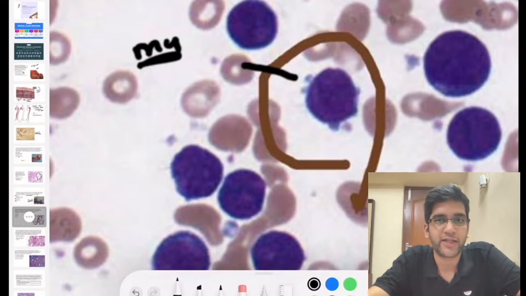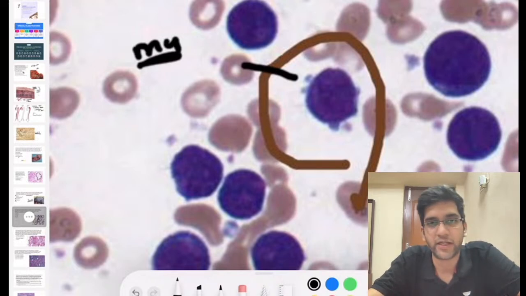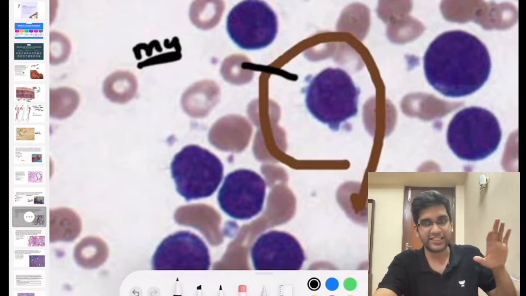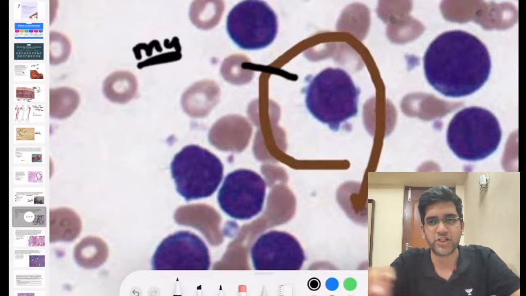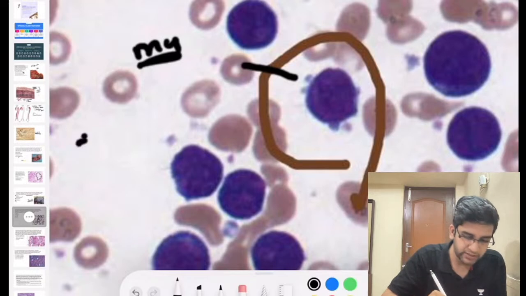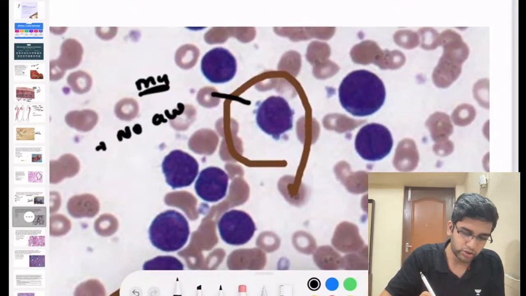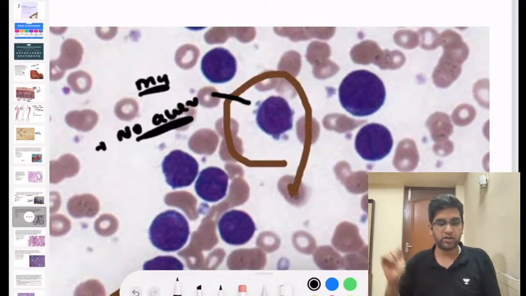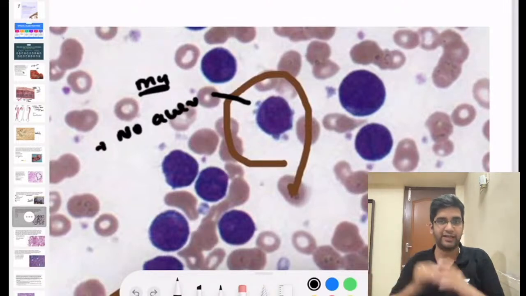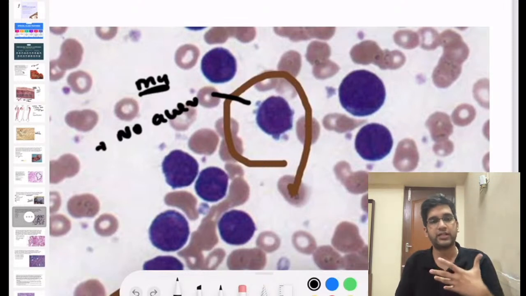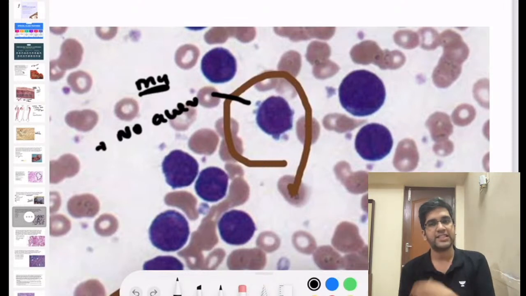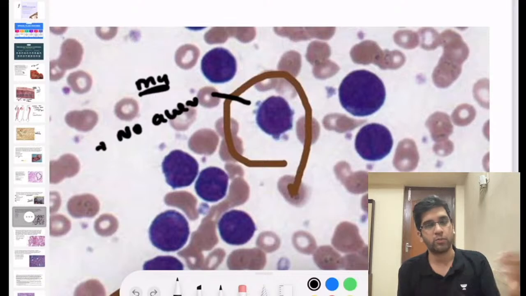I'll come to it then. You don't see the granules or Auer rods in this image, right? So can I say it is not at least a granulocytic lineage blast? It is not, right? Perfect. I have ruled out one, right? Because I need to know it's a myeloid blast. There are no Auer rods here. I'll just zoom it out a little bit. When there are no Auer rods, one thing I can rule out is that it's not from your pure granulocytic lineage, right? Next we'll take monocytic. Can I say a monocytoid blast or monocytic lineage blast will have a kidney shaped nucleus?